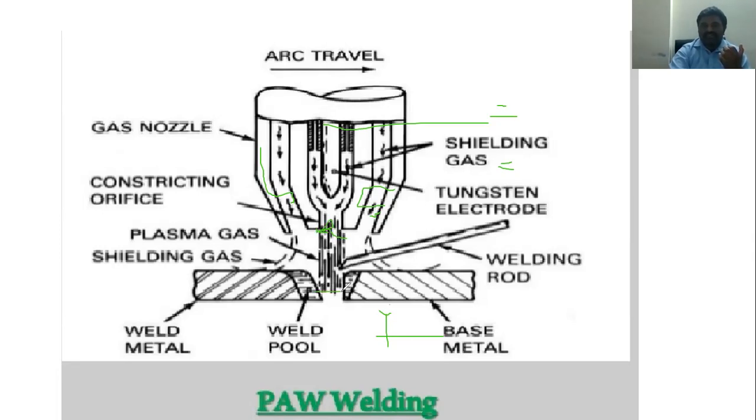That is the non-transfer type, and we know very well that the arc means the weld pool, weld metal, and base metal, so all these portions we are saying.